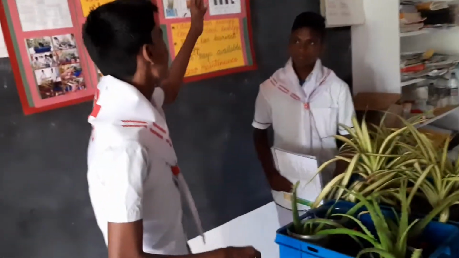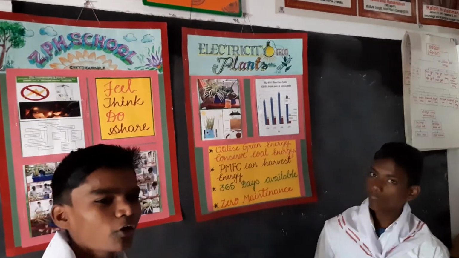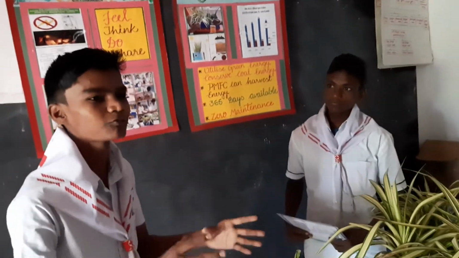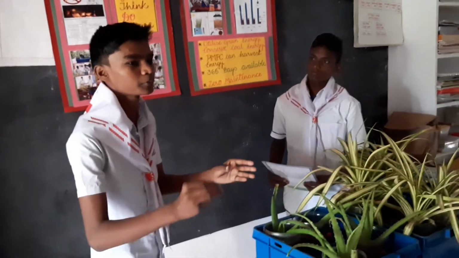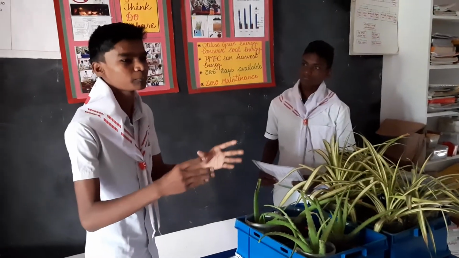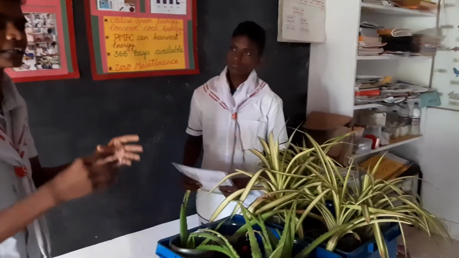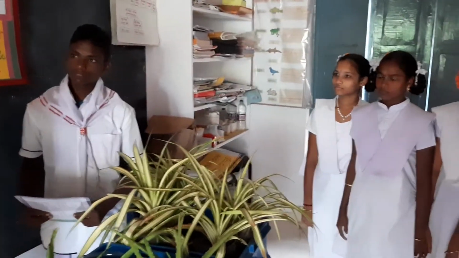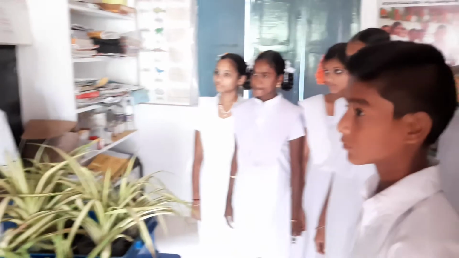Another area is creating electricity, and that is my project: electricity from plants. How do plants produce electricity? In the photosynthesis process, plants prepare food. At night, plants release carbon dioxide as well as electrons. Those electrons are caught at the electrode point and it helps the MFC.